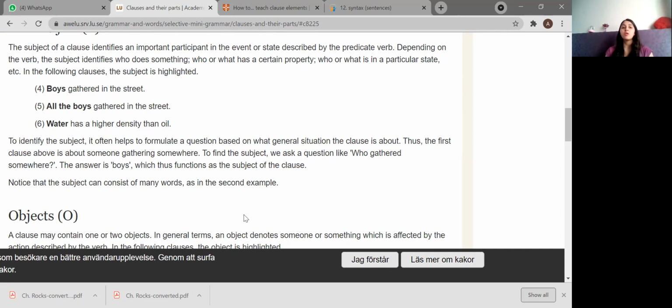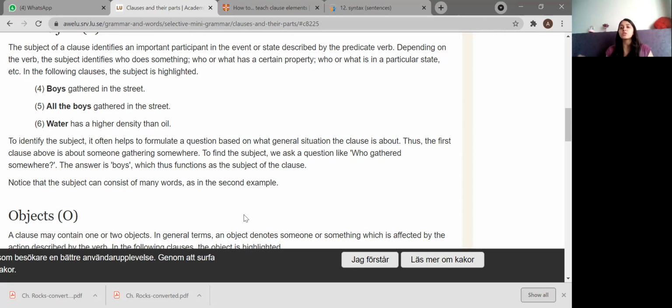Thus, the first clause above is about something gathering somewhere. So the boys gathered on the street. To find the subject, it can be boys, it can be street. Both the things are a little highlighted. So which one can it be?